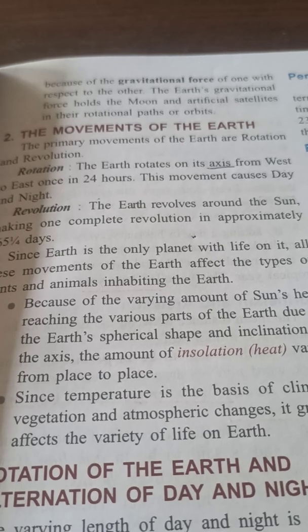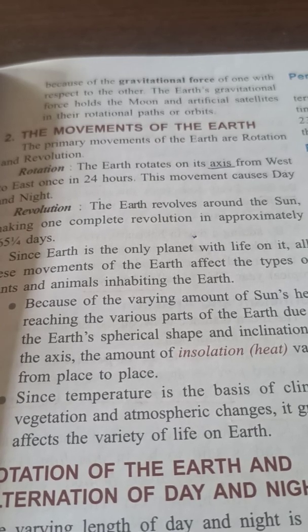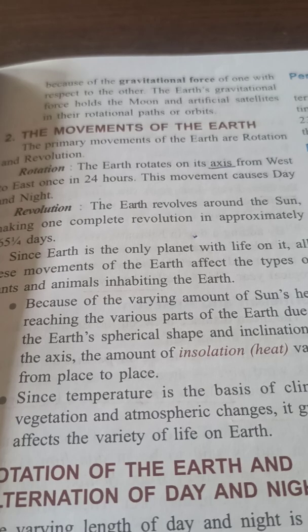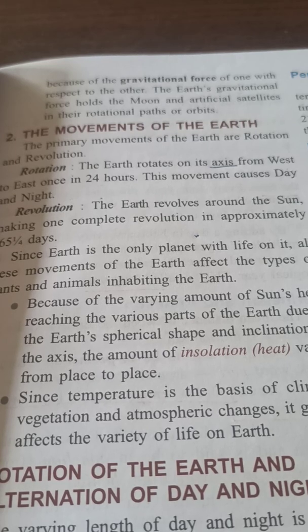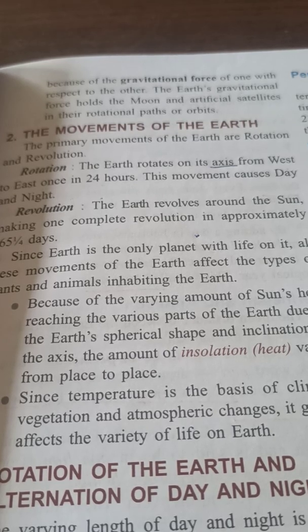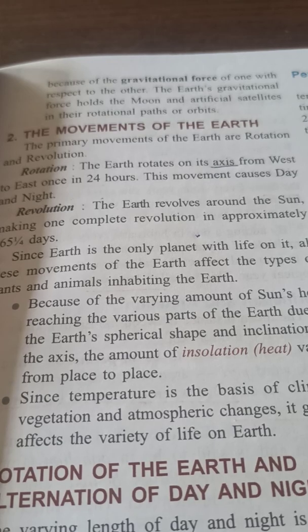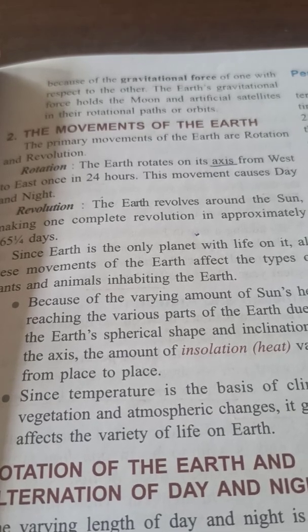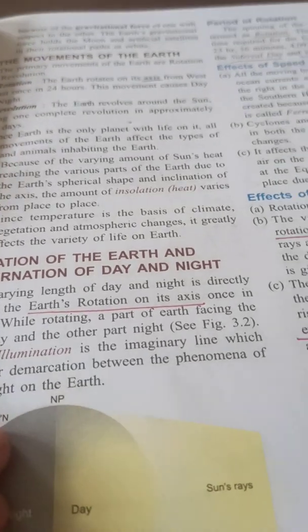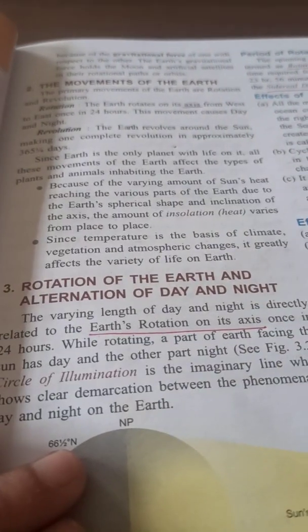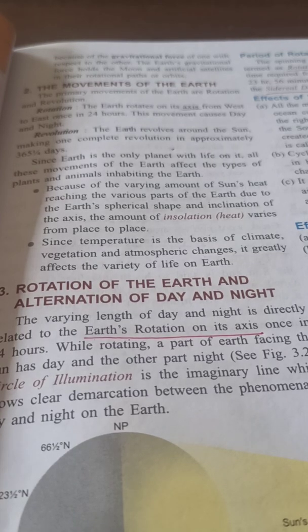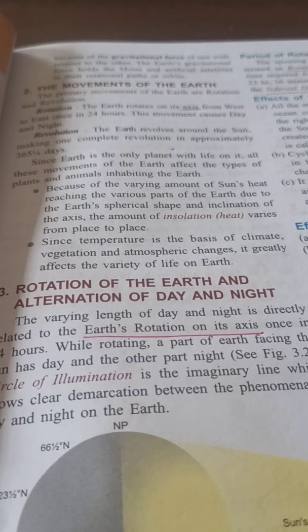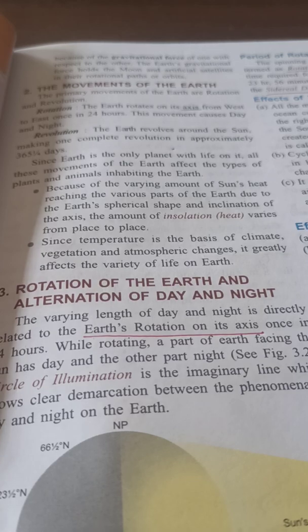All of you know that earth is the only planet with life on it. All these movements of the earth affect the type of plants and animals that live on the earth. Because of the varying amount of sun heat reaching the various parts of the earth, due to its spherical shape and the inclination of its axis, the amount of heat varies from place to place. Since temperature is the basis of climate and vegetation, it will affect the climate of a particular place, the vegetation and other changes on the earth.